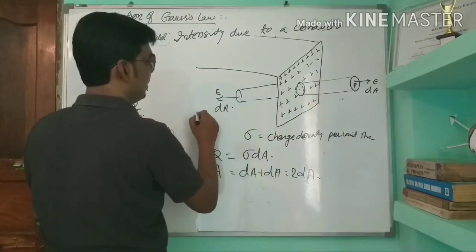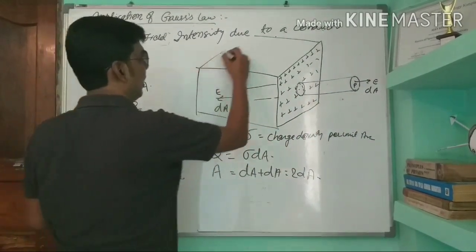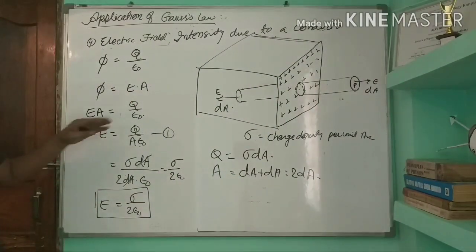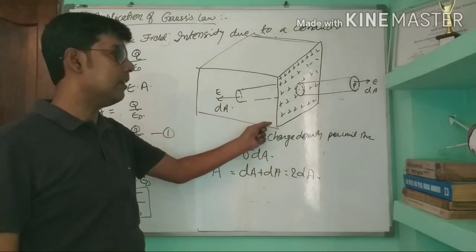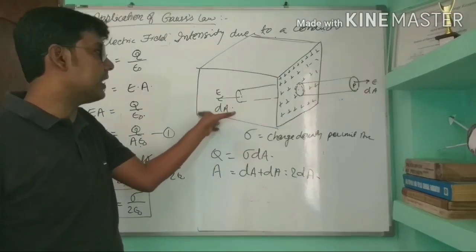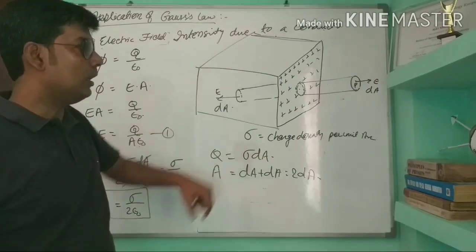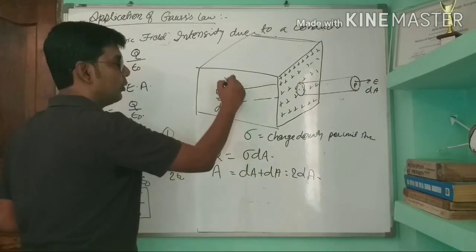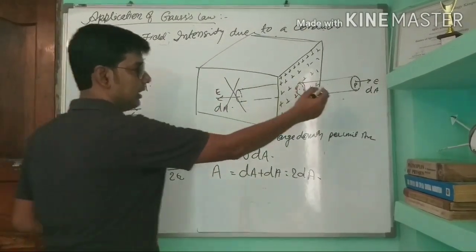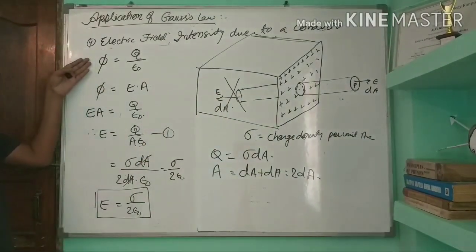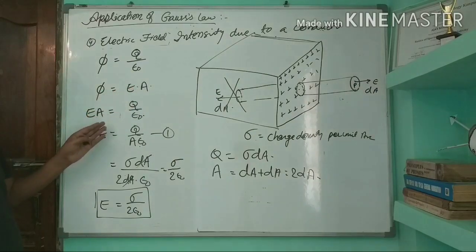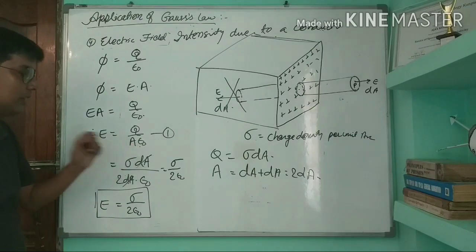Suppose this is a conductor, okay? Now this time, in the same way, the plane sheet was very thin, but this time the conductor is very thick. So the electric field will be affected outside, but inside it will not be affected. So we will neglect it. From Gauss theorem, flux will be equal to Q by epsilon 0. Again, flux is equal to E into A. So E A equals Q by epsilon 0. So E equals Q by A into epsilon 0.